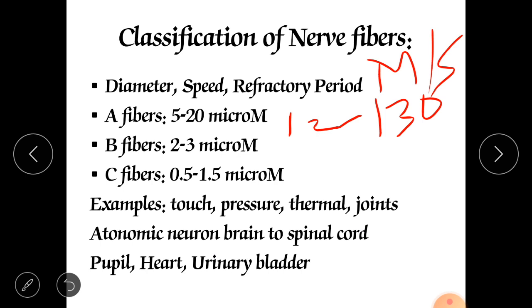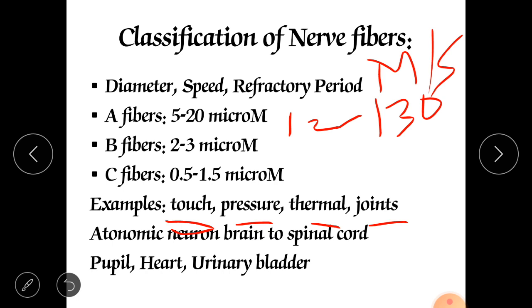Whereas the refractory period is absolute, very precise, very compact. Absolute refractory period is there, and the speed is too much. The examples include various nerves, motor nerves especially, which carry impulses regarding touch, pressure, thermal and joints.